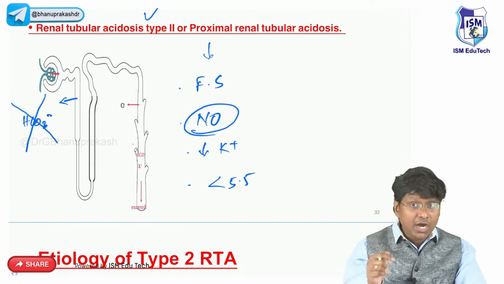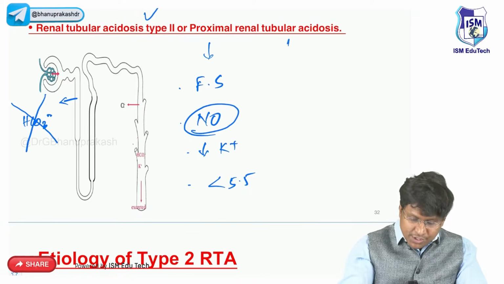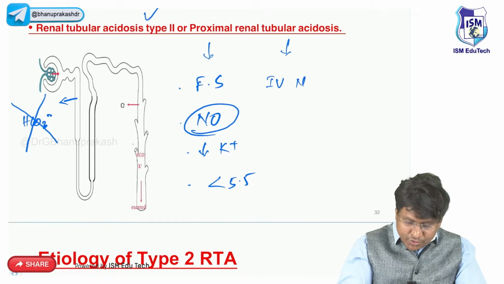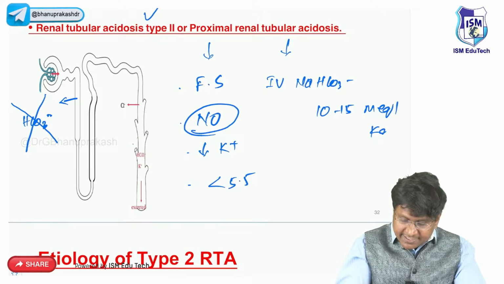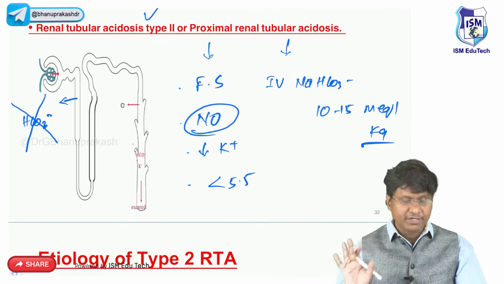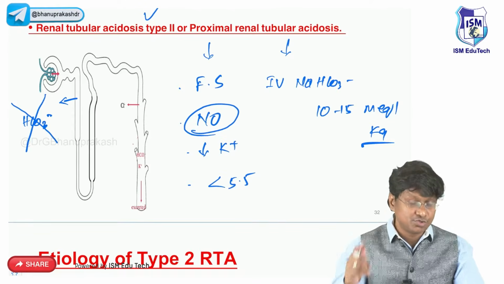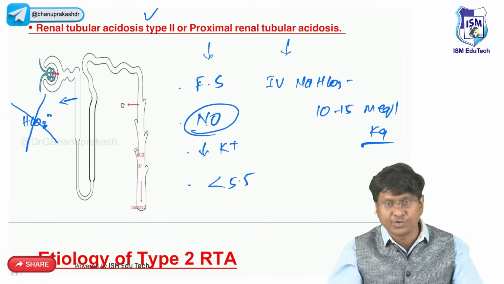Now, how do you treat these patients with proximal renal tubular acidosis? You need to give IV sodium bicarbonate. The dosage is 10 to 15 milliequivalents per kg. That is what you have to give in case of type 2 renal tubular acidosis. Whereas in type 1, 2 to 3 milliequivalents per kg of sodium bicarbonate should be given.